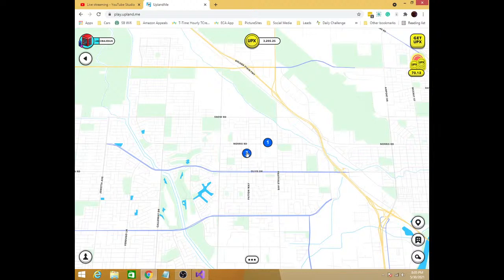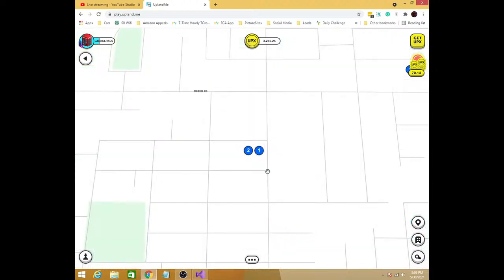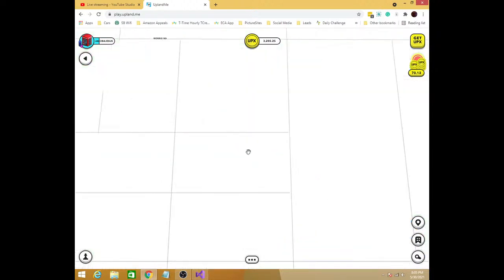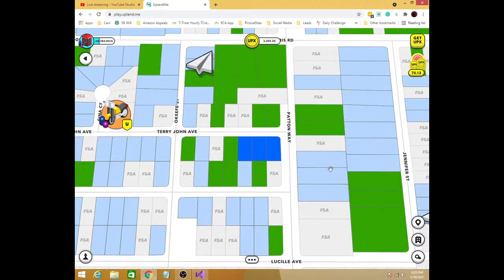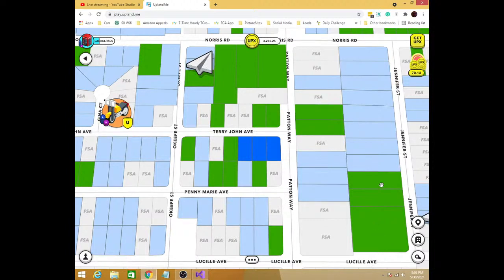And as I click on it, it'll zoom in there, and eventually I'll be able to see the actual properties. So as that loads right there, okay, these dark blue ones here represent properties that I own. Light blue properties are ones that other people own. These dark green properties are ones that other people own, but they're up for sale.